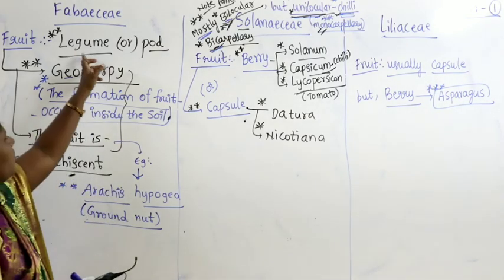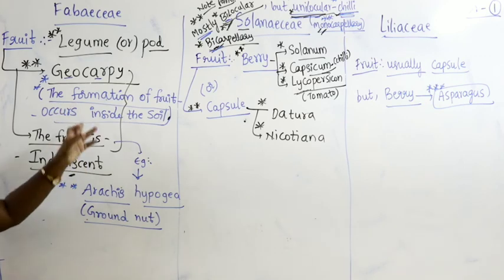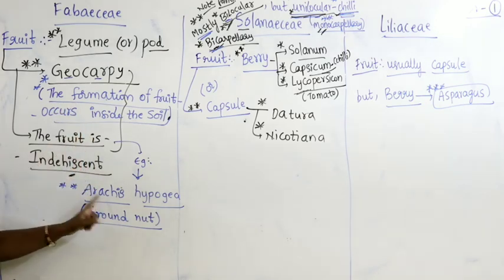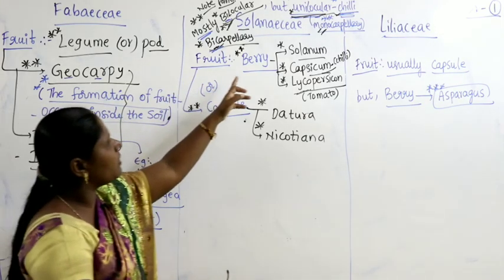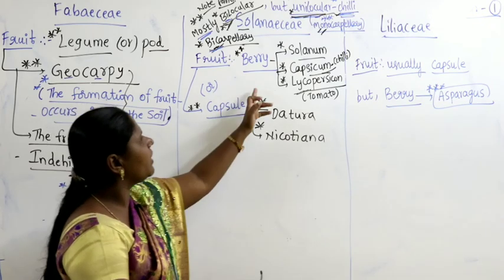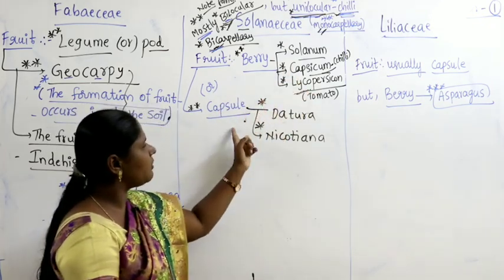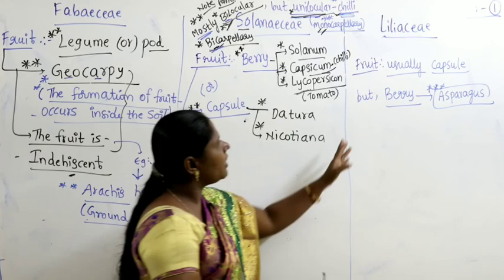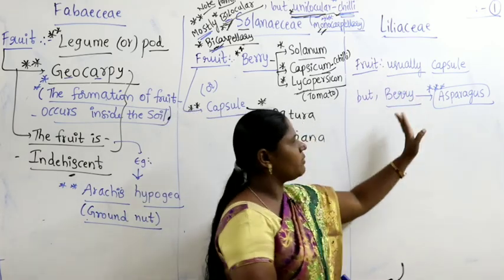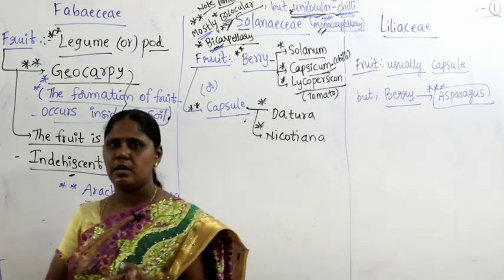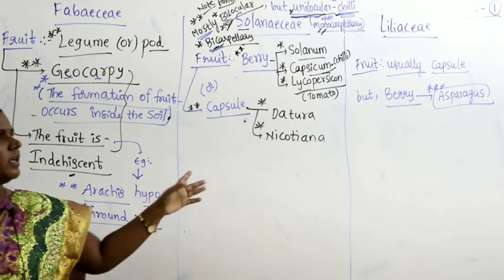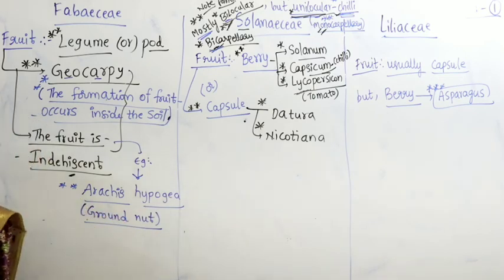This is legume or pod, geocarpic, and the fruit is indehiscent, example groundnut. In Solanaceae some are berry, some are capsule. Berry: Solanum, Capsicum, Lycopersicum. Capsule: Datura, Nicotiana. And in Liliaceae the fruit is usually capsule, but rarely berry, where you find asparagus.